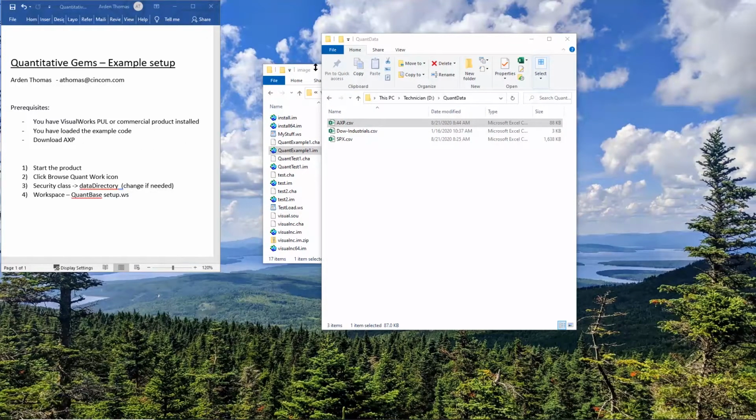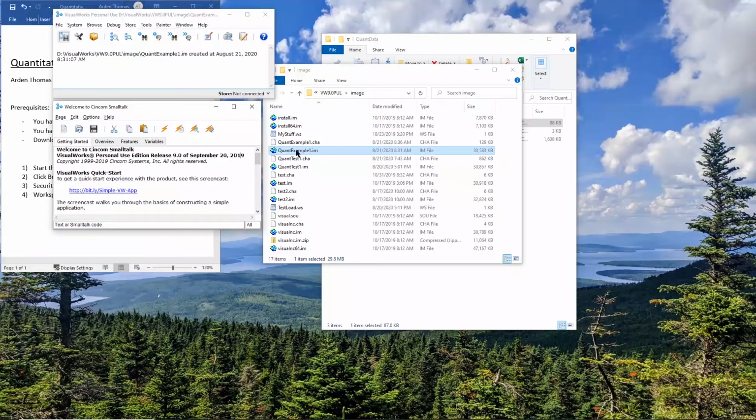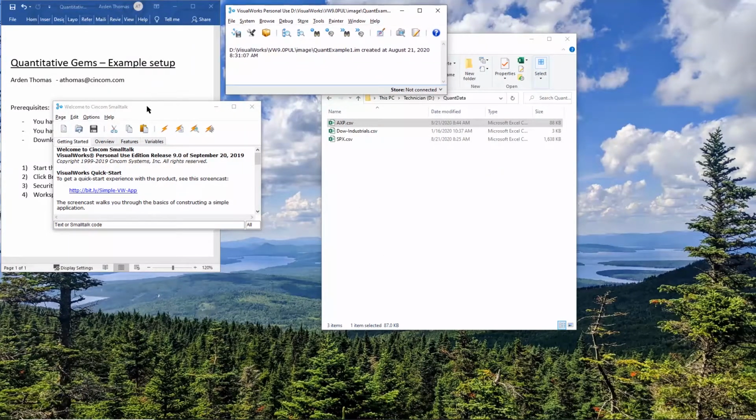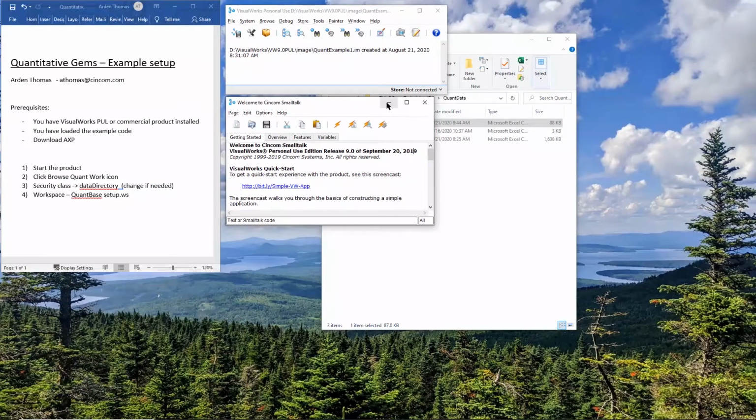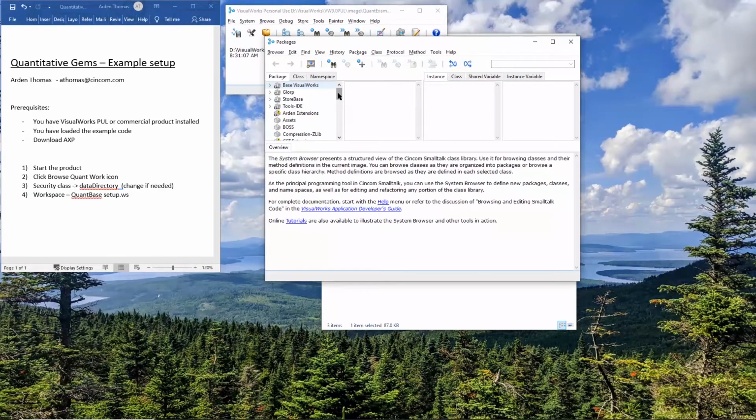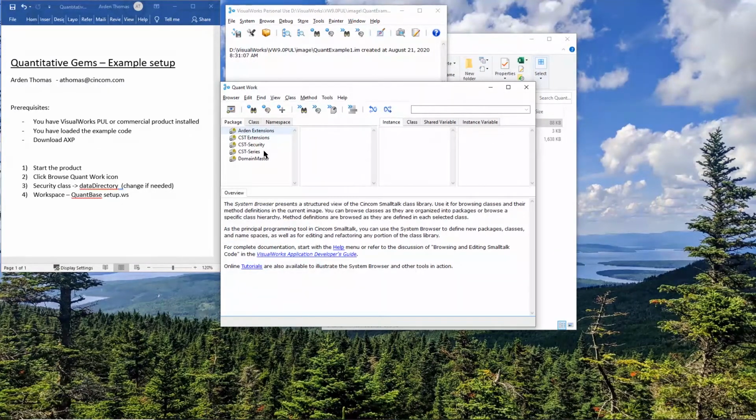Now, start the product. You go to your image directory. Remember our Quant Example 1 image. We start it up. Close this down. I'm going to move this over so we can see things better. Now, part of the code I set up installed this icon right here, which says Browse Quant Work. This icon opens up everything in the system, and this one just focuses on the work that we've installed for these examples. So you can click on that to quickly access our specific code.